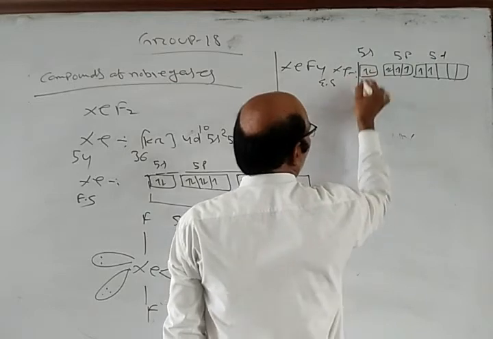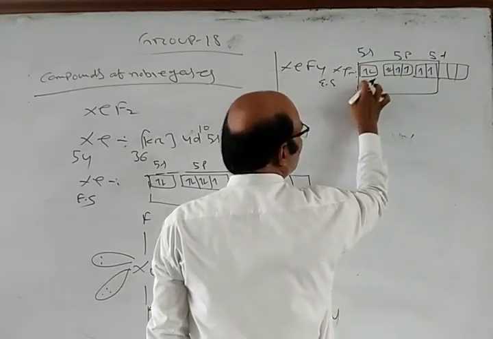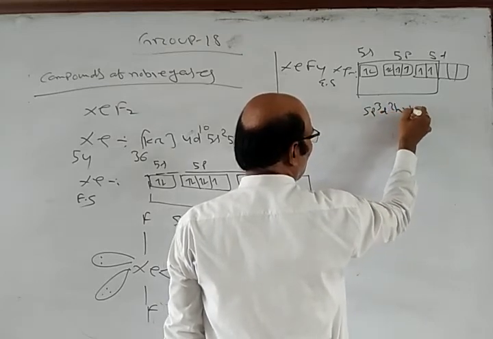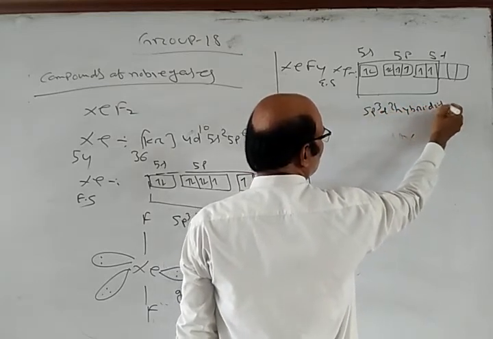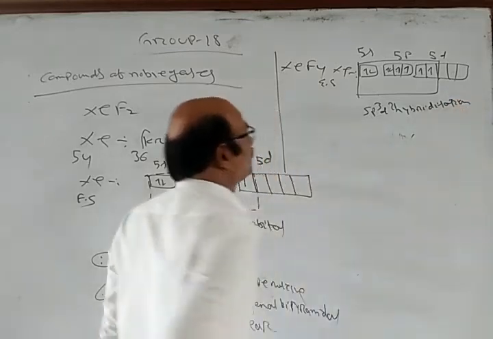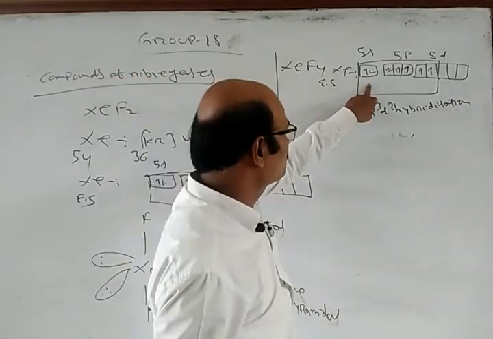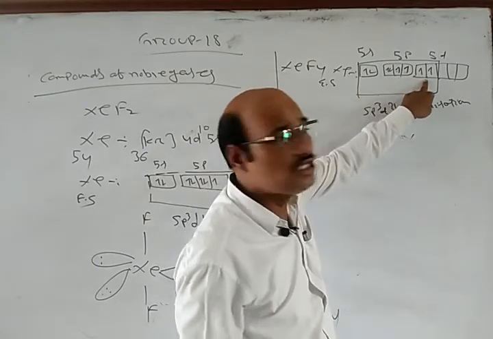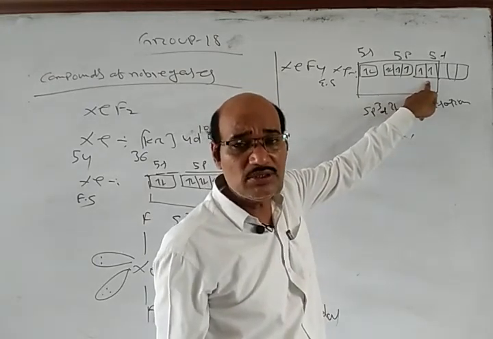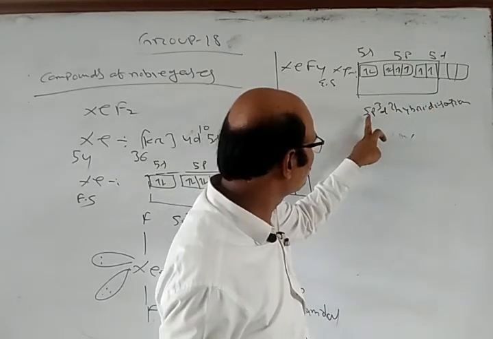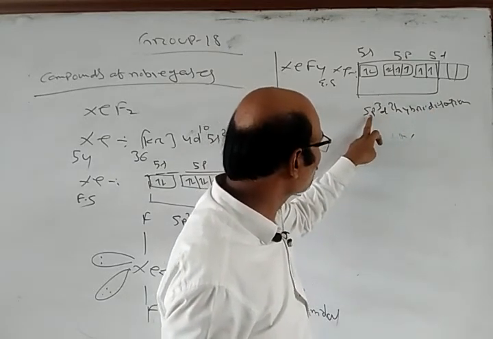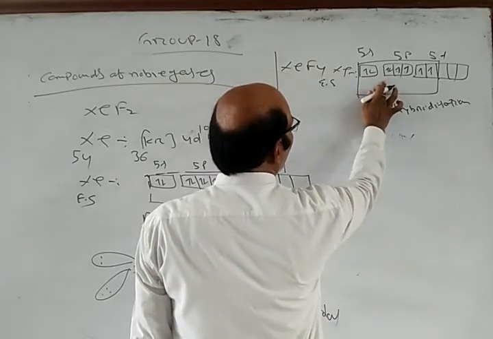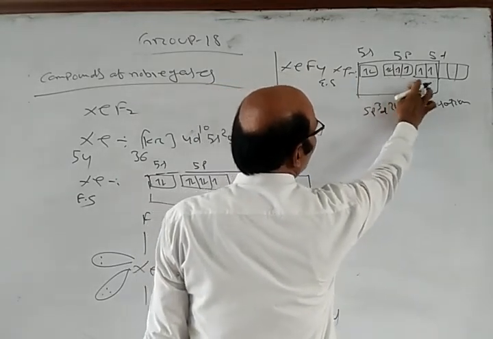Now sp3d2 hybridization is taking place. This 1 s, 3 p, and 2 d orbitals are hybridizing to give 6 equal hybrid orbitals, where 1 2 are lone pairs, and 1 2 3 4 are unpaired.